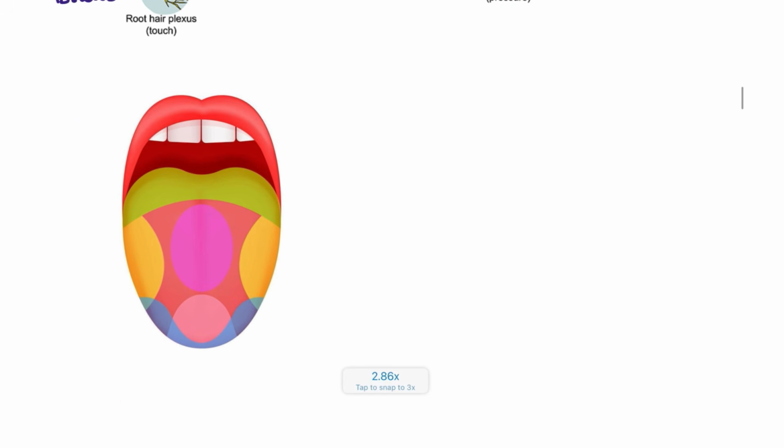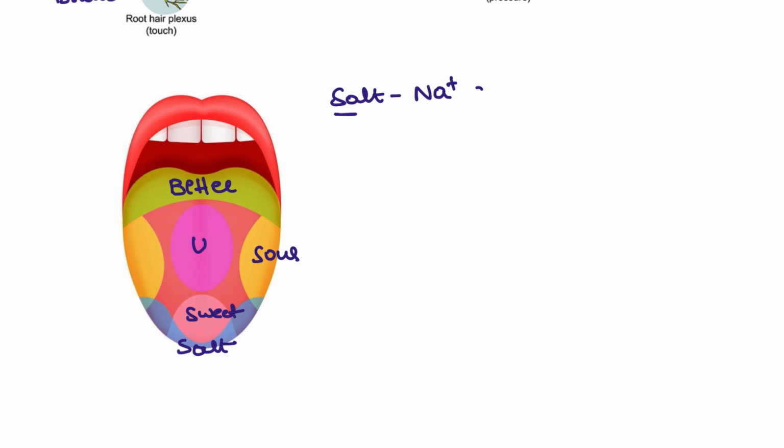Right. Next, this is the tongue. Tongue receptors are also commonly asked. This is the bitter. This is the umami, and here you are going to see this is the sour. This is the sweet, and here it is the salt. So what is the receptor for the salt? Salt itself is sodium, right? So we have the sodium channel,